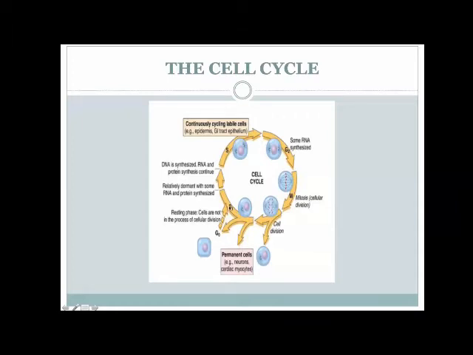Now the G1 is nothing but a gap phase where the cell is getting ready to replicate its DNA. Whatever building blocks it needs for the DNA to be synthesized, it gathers all of these in the gap 1 phase. After this, in the S phase is where the synthesis of DNA happens. After this, it moves on to the G2 phase, which is the second gap phase, and the cell is getting ready for its mitotic phase. Whatever components it needs for the mitotic phase are synthesized during the gap 2 phase.